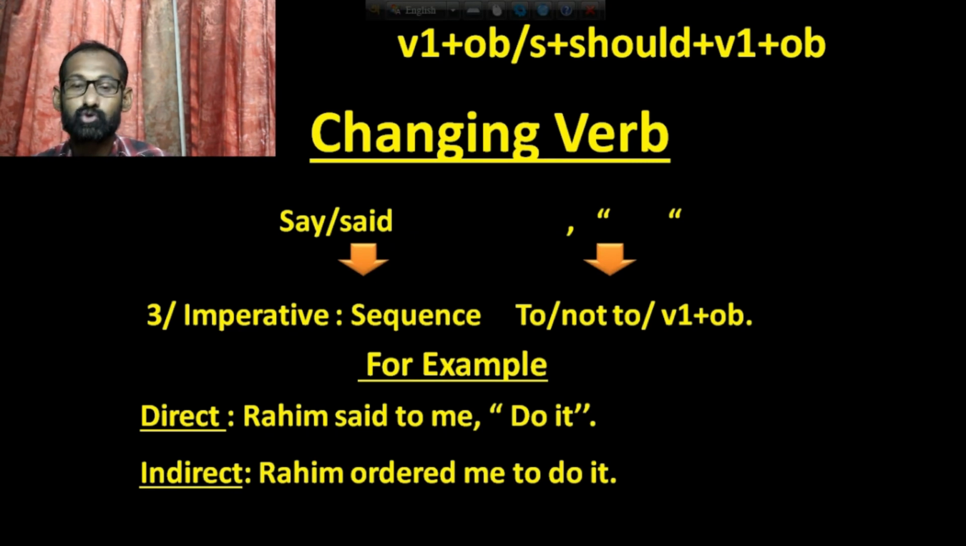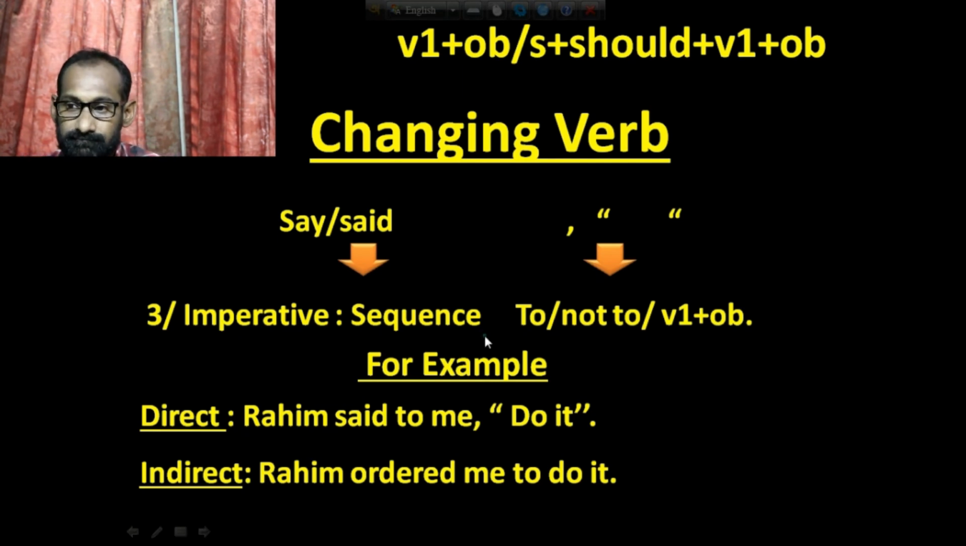Rohim said to me, do it. Actually, Rohim ordered me to do it. This is an affirmative sentence, so I have used to. And then verb 1 plus object: to, then do is the verb and object is it. That means when you find that the sentence gives an order, then you have to take order. If the sentence is indicating a request, then you have to take the verb as request. That means this is called sequence. As a result, to make it short, I have just written sequence.